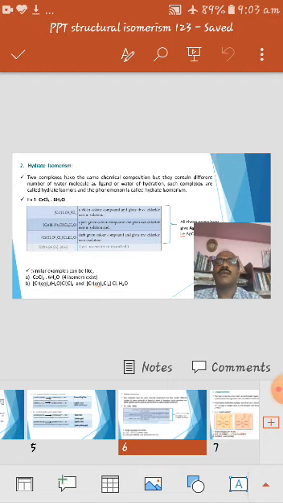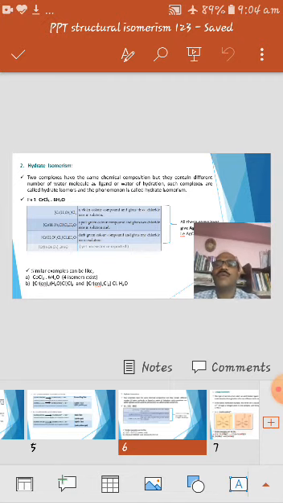And the first complex contains totally 4 ions: 1 complex ion and 3 chloride ions. The second complex contains 3 ions: 1 complex ion and 2 chloride ions. And the third complex contains 1 complex ion and 1 chloride ion. So the number of ions decreases from the first complex to the third complex. So the conductance value of the solution of these complexes also decreases in the same manner. In the sense, the first complex gives maximum conductance and the third complex gives a minimum conductance value, whereas the fourth is a non-conductor, non-electrolyte.